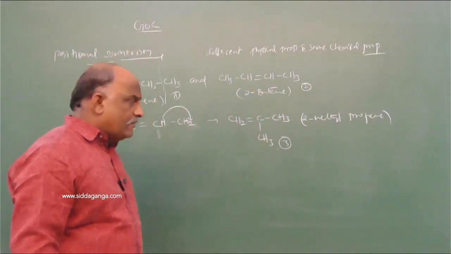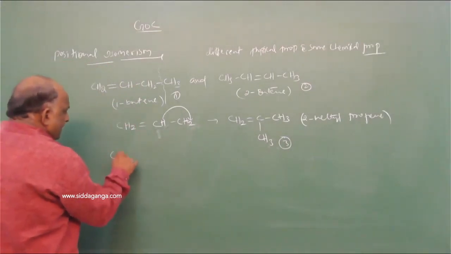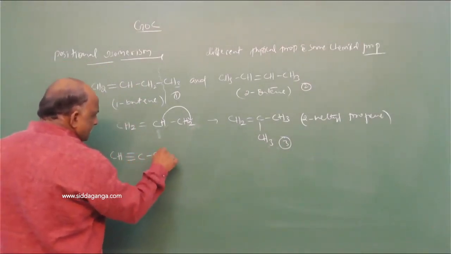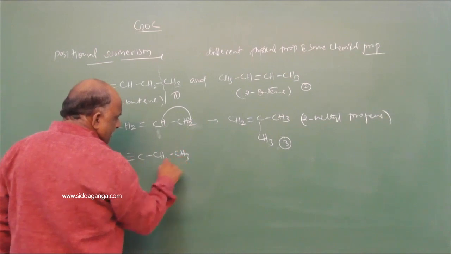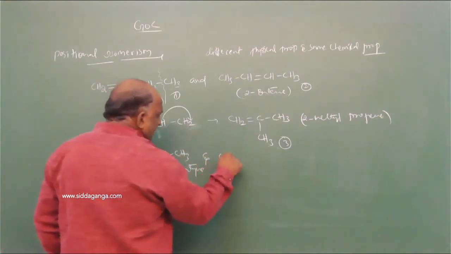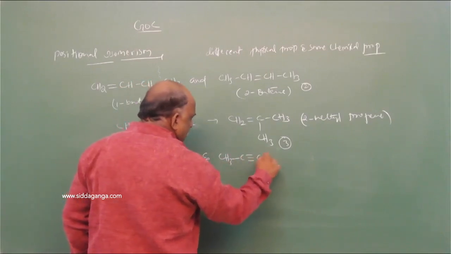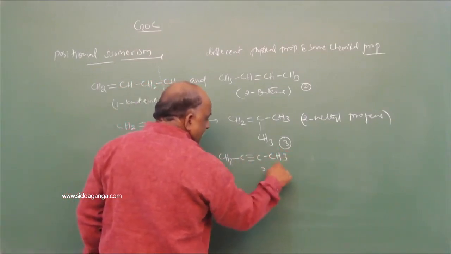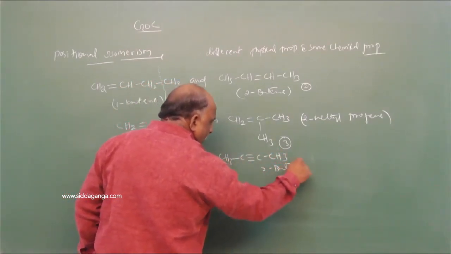Such types of examples were there: CH triple bond C single bond CH2 single bond CH3, 1-butyne, and CH3 single bond C triple bond C single bond CH3, called 2-butyne.